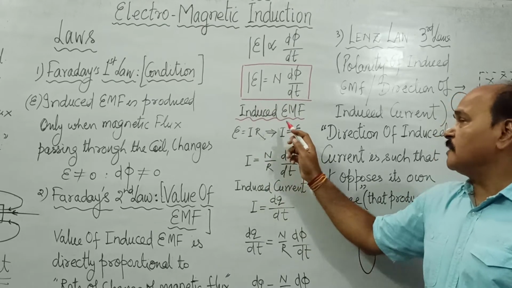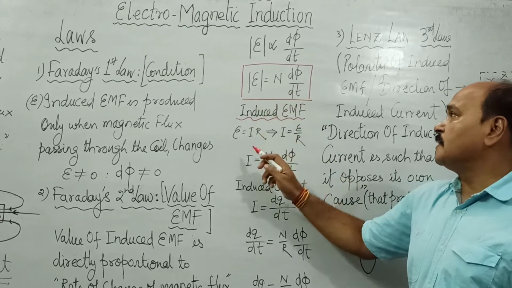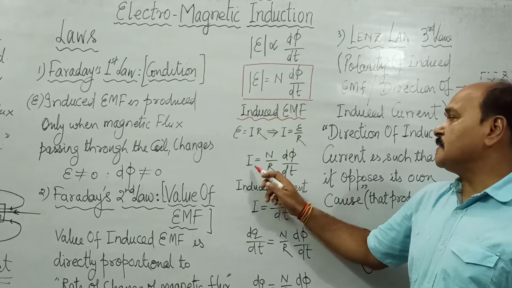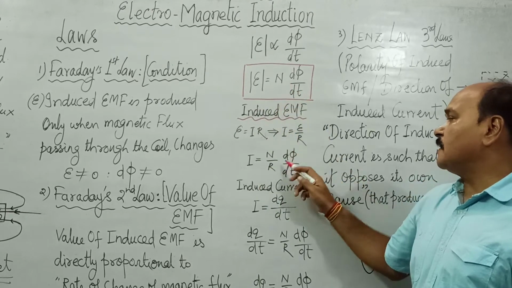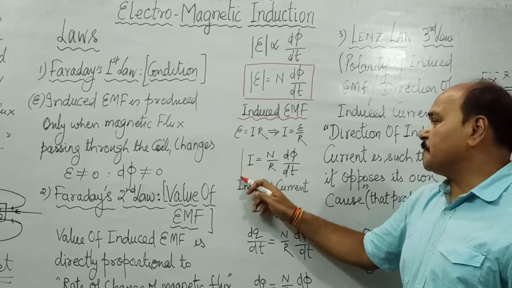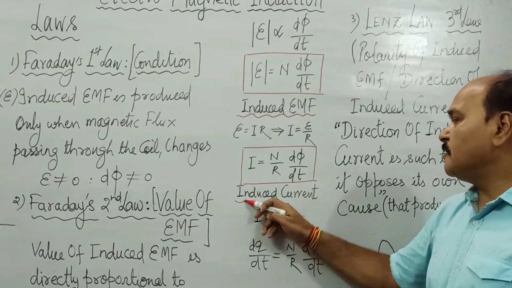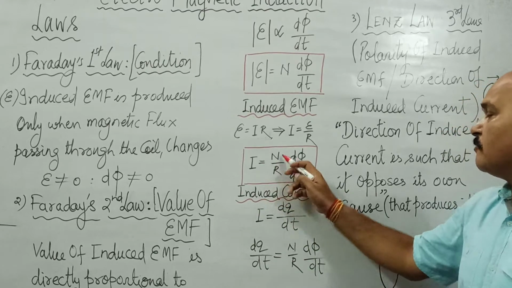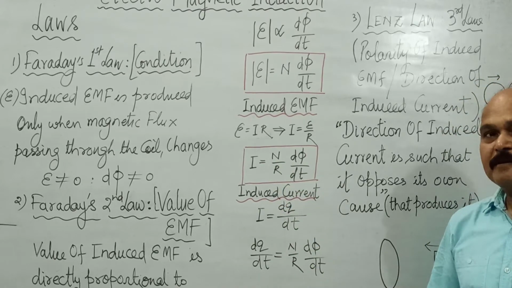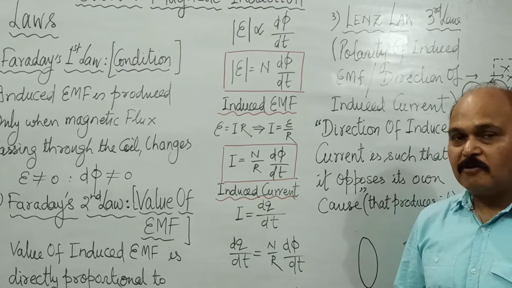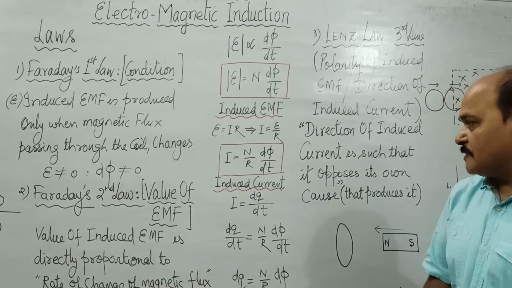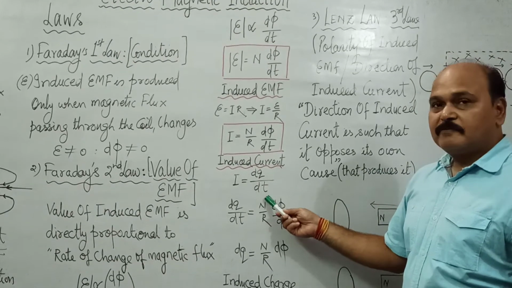So if we divide both sides by R, what do we get? The left hand side is E upon R, that is I, and the right hand side is N upon R dφ by dt. So this is the expression for induced current: I is equal to N by R dφ by dt. And we know this induced current, or any current, is always written as the rate of change of charge.